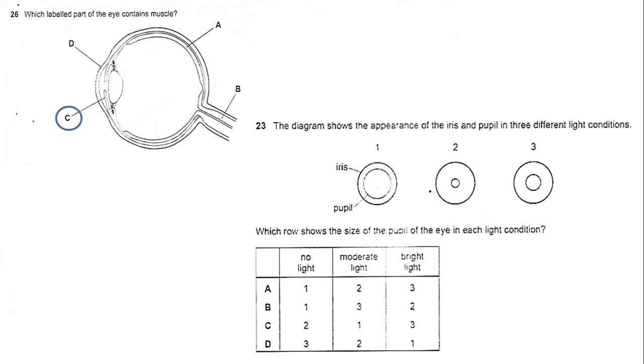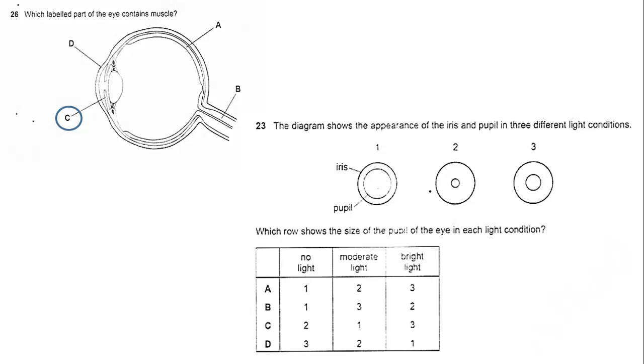So, what was the function of the cornea again? It was to bend light. What about A? A is the retina. What about B? B is the optic nerve. Okay, let's take a look here. The diagram shows the appearance of the iris and the pupil in three different light conditions. So you have 1, 2, and 3. These are different light conditions and the response of the iris to each one of them.